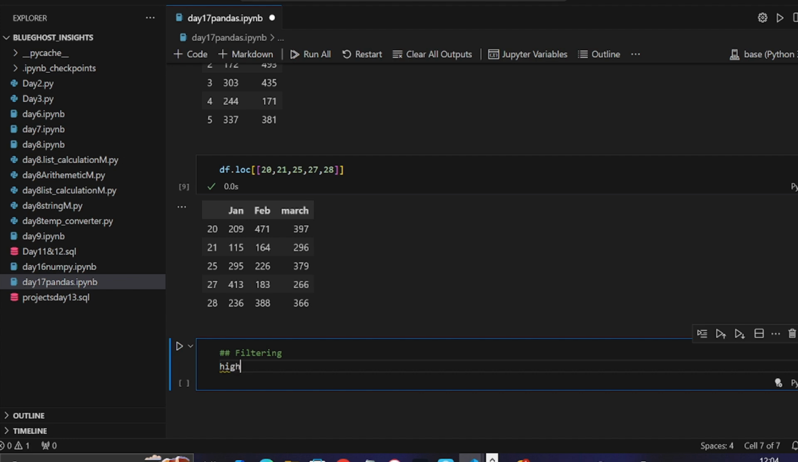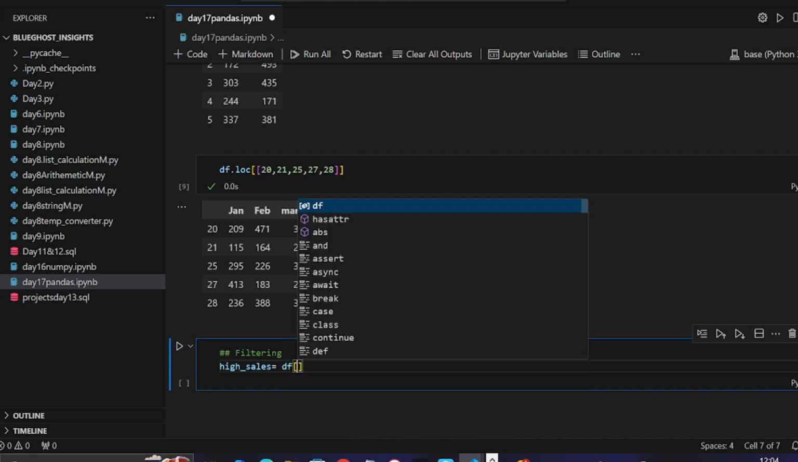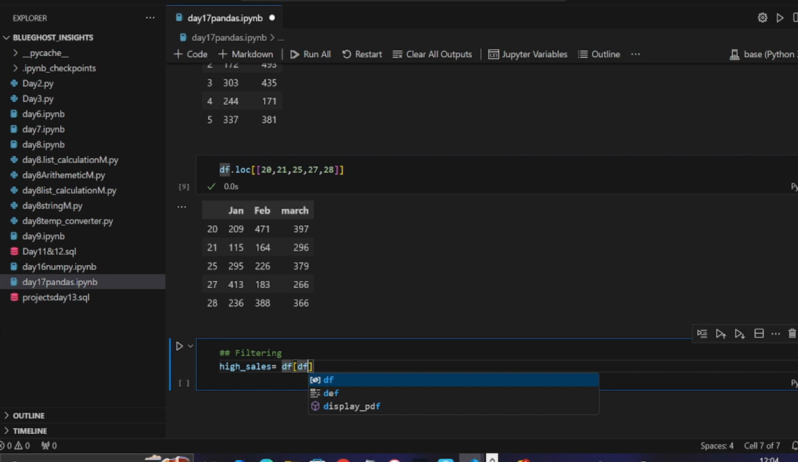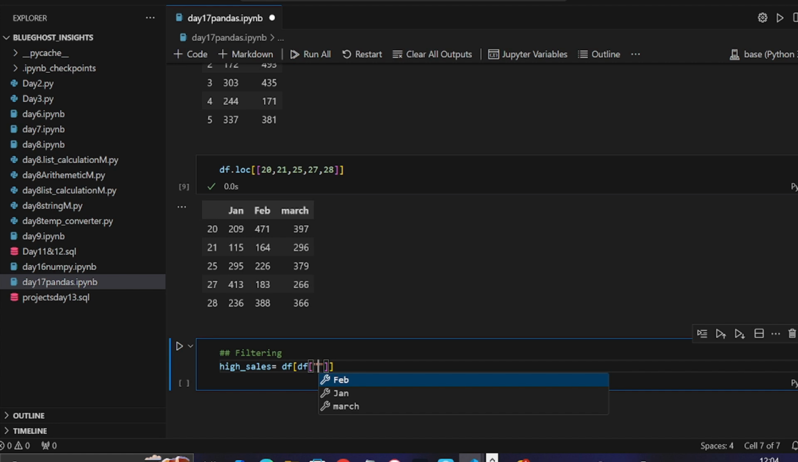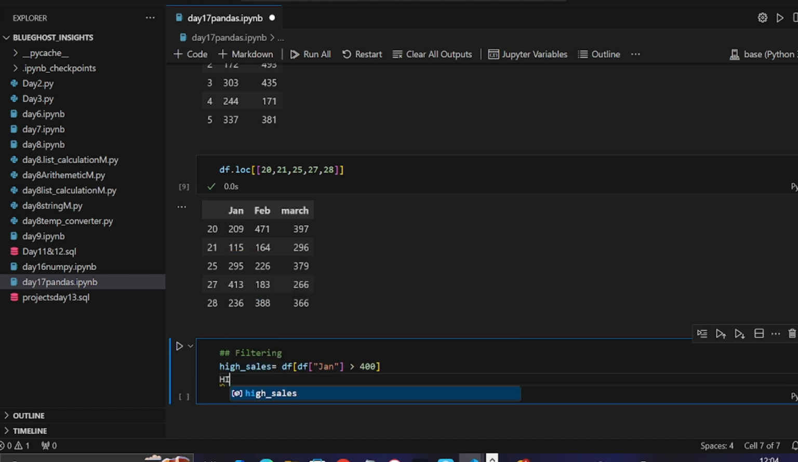Let's say the high sales. We want to know the high sales for each of the months. How do we know the high sales? We basically have to filter. So I'll say df into df. df is the name of the variable that holds our data frame. Then we'll call the name of the month. You can see it's already bringing it out for me. Let's say we want to check for January, and those that are above, let's say, 400, because it's 500 that we set. If we come here and say high sales dot head